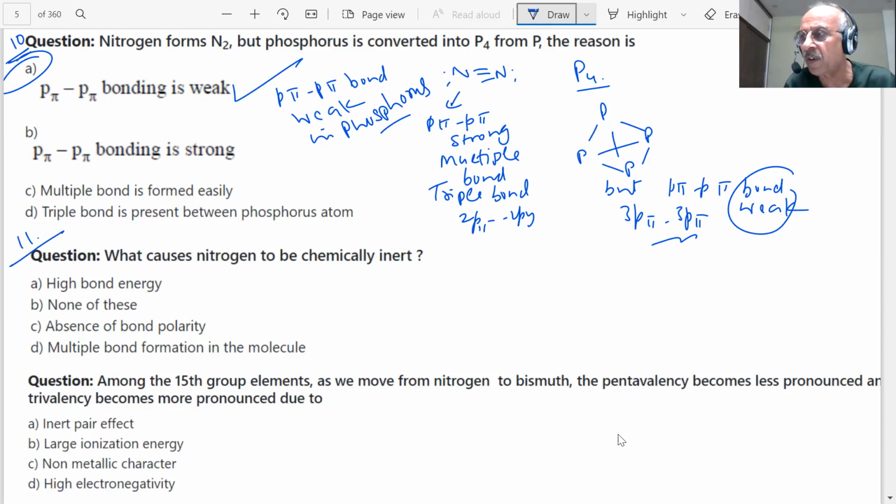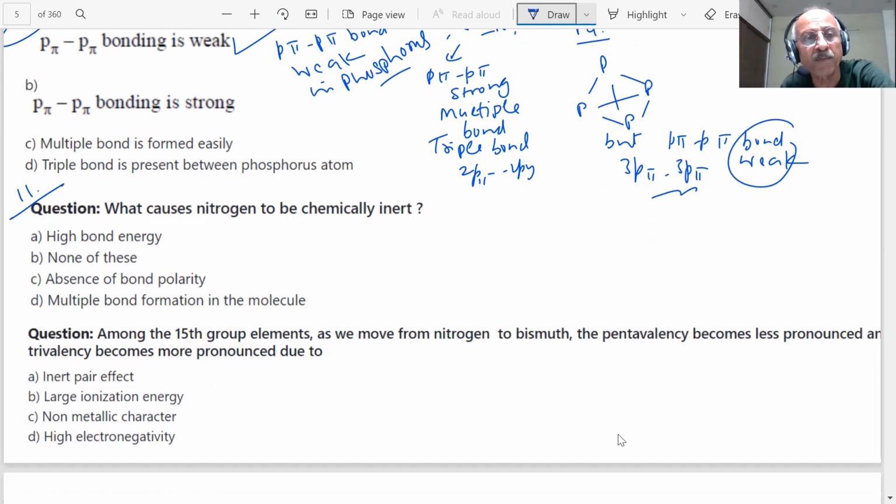If you have doubt, each and every line of NCERT we have decoded in our lectures while discussing group 15, 16, 17, and group 18 elements. This is a very important topic. A lot of questions will come in your exam, students, and you have to prepare for it. That is why we are giving you a lot of practice of different types of questions, so that you can answer them in the paper.